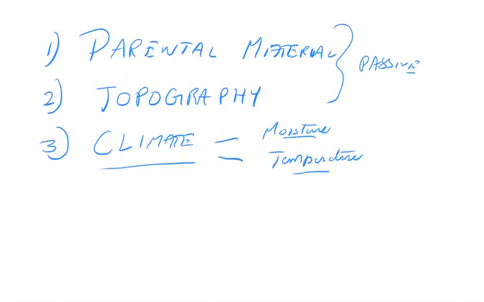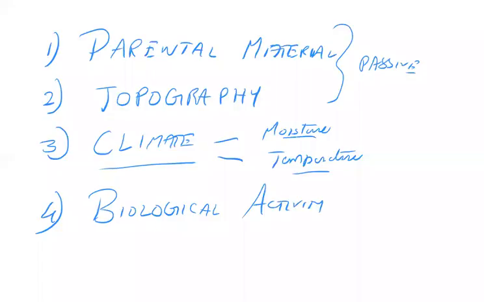The fourth one is of course biological activity. We have spoken about this. The entire soil formation is about biological activities: bacteria, lichens, plants, trees, animals, burrowing animals.